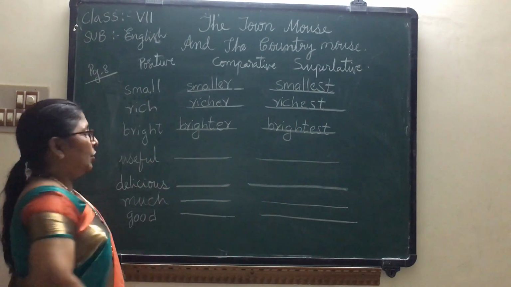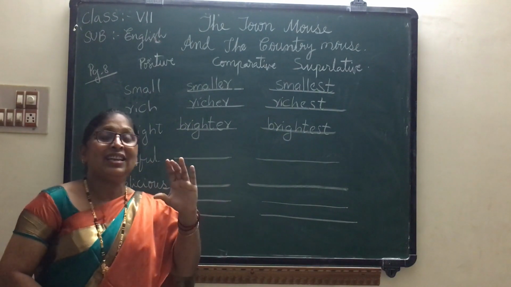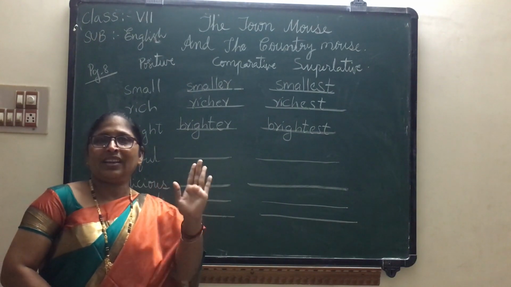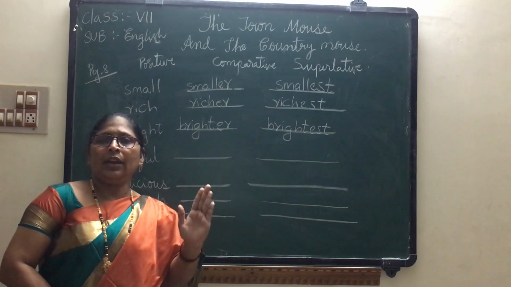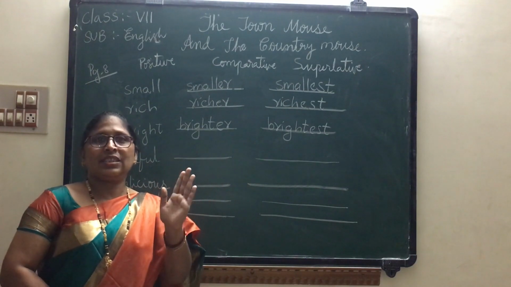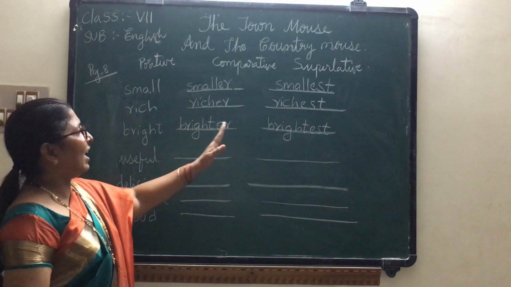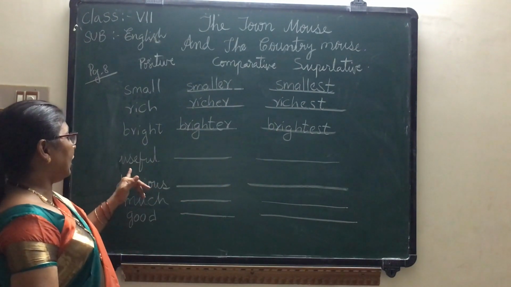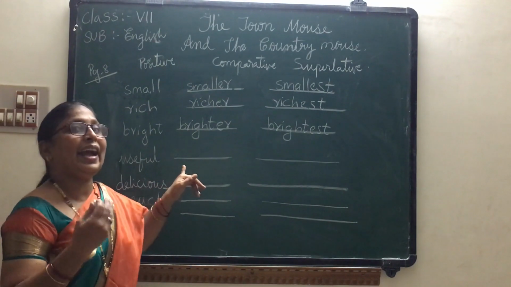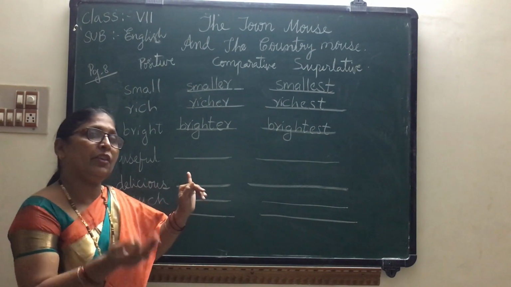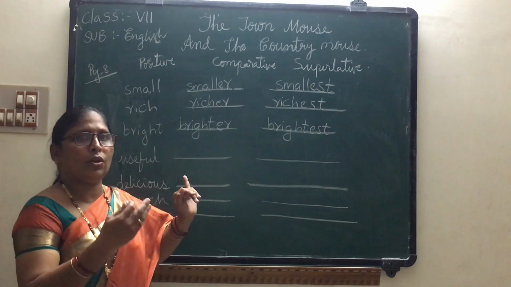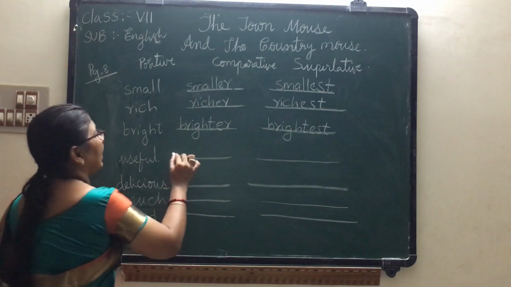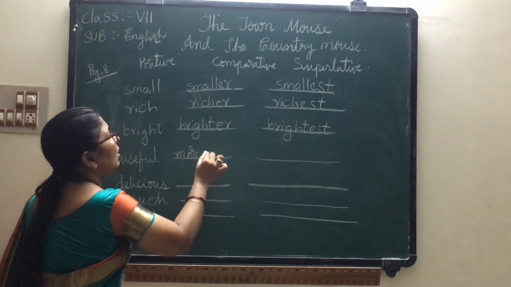Next, useful. Useful, delicious, these are big words. For such big words, what do we write? We add more and most. For the comparative degree we add more, and for the superlative we add most. Already we write er in the suffix place, which means adding after. But here, the word is already long, so we do not add after. So in the prefix place, before the word, we write more. For such big words we add more before the word. Useful, before it we write more: more useful to make it comparative.